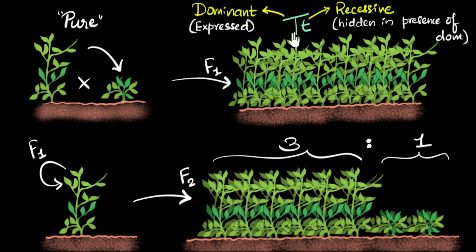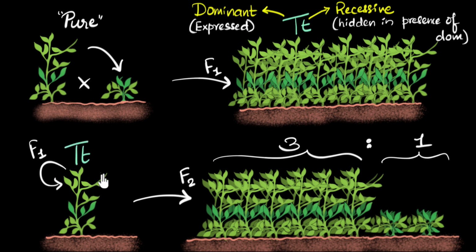For dominant traits, we use a capital letter. And for recessive traits, the hidden traits, we use the small letter of that same alphabet. So we use the same alphabet to represent both the traits. That's how we basically write it now. So even this plant is tall, but has a tall and a short trait in it.